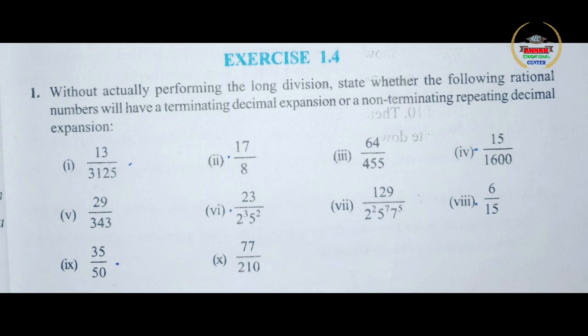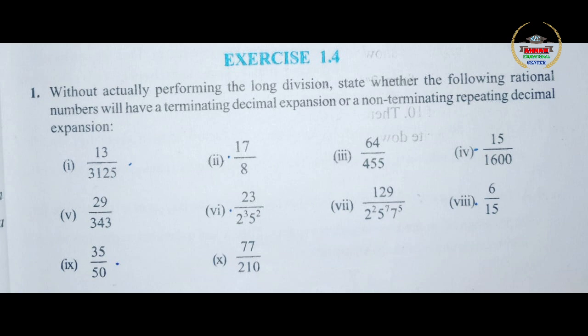If in the factorization, as I explained yesterday, you have only factors of 2 or only factors of 5 or both factors of 2 and 5, that is powers of 2 and 5, then you can say that it is terminating decimal expansion. But if you have any other number extra as factors, then they are going to have non-terminating decimal expansion or recurring decimal expansion.